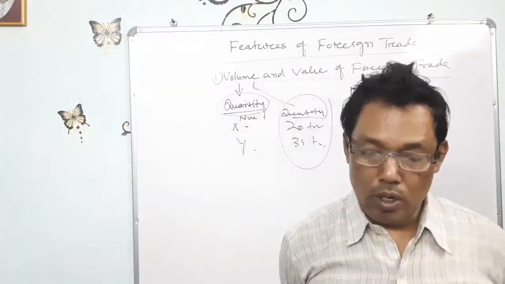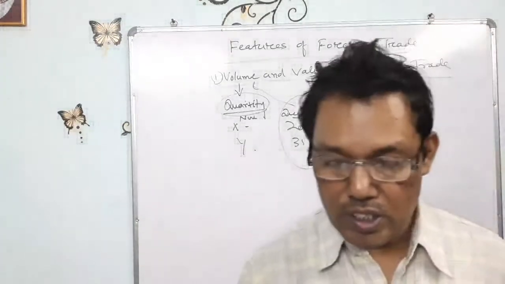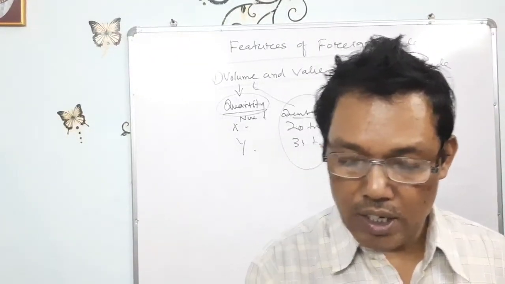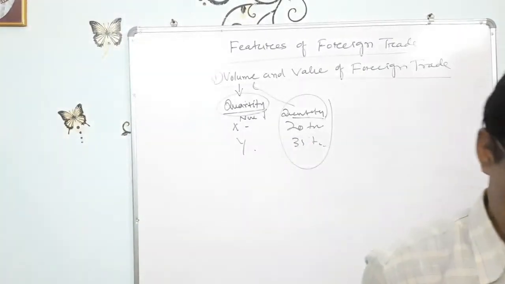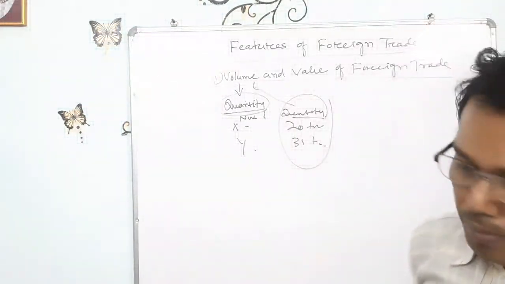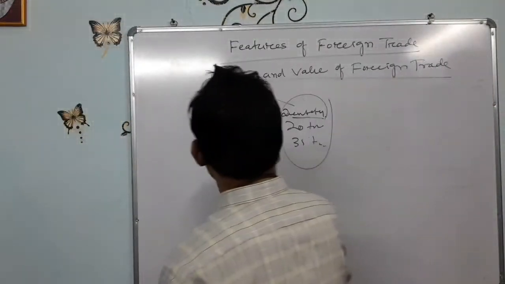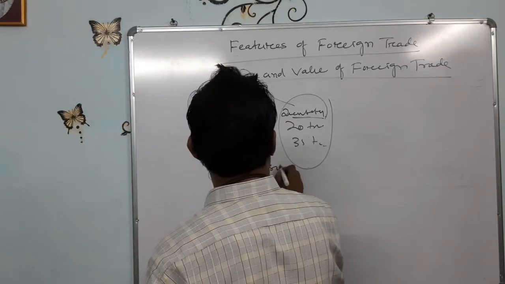I will not explain more. You will see the chart and the diagram, then you can know easily. First of all, you should know clearly the meaning of value of trade and volume of trade. Second is composition of trade and direction of trade.